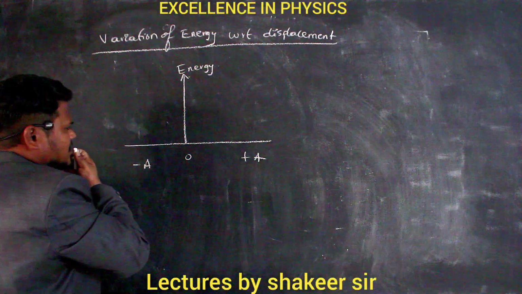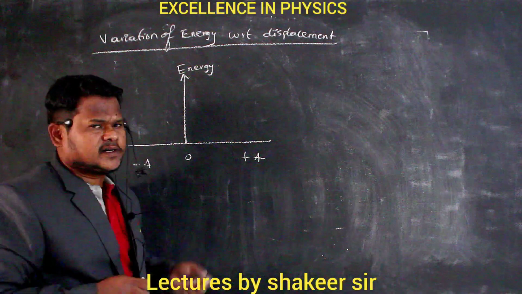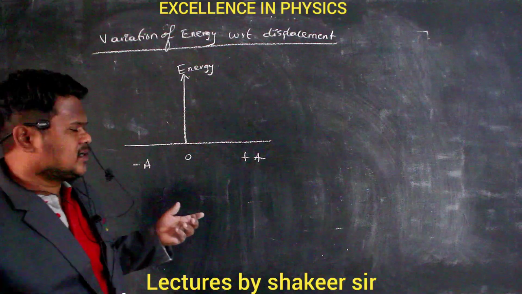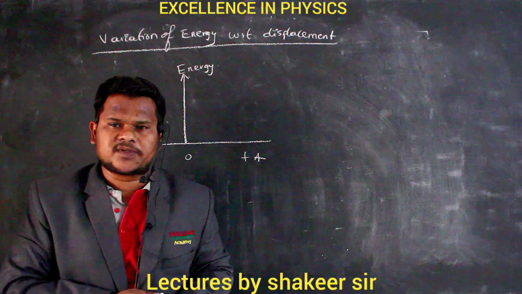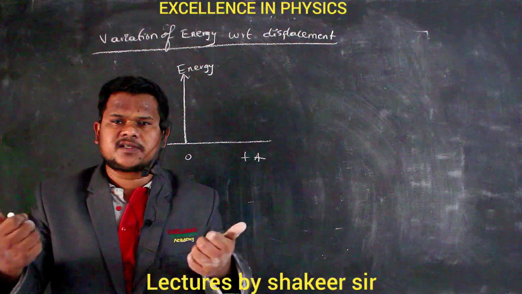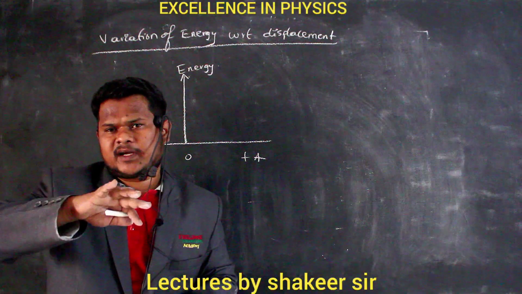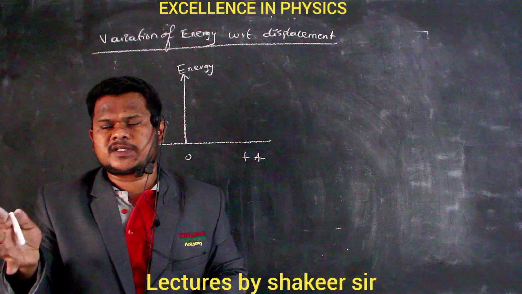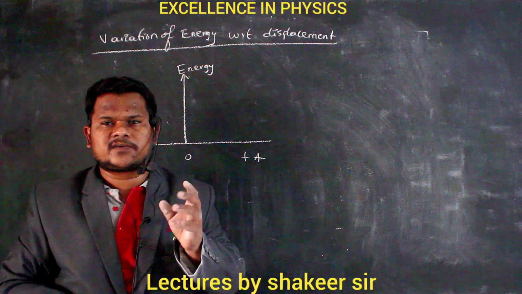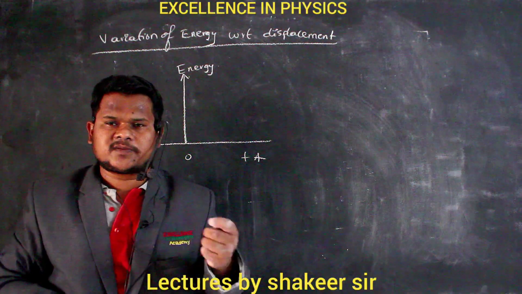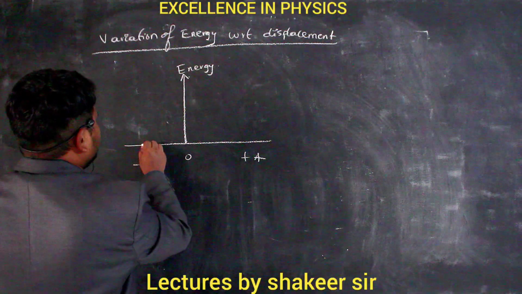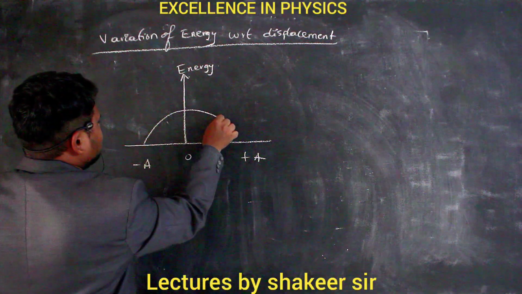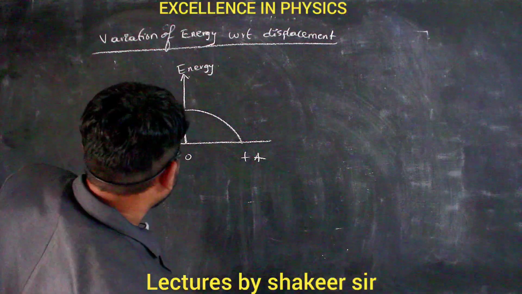So if I draw the kinetic energy graph, how can I draw it? Kinetic energy is maximum at the mean position, and at the extreme positions it is 0. Clear? So if I calculate kinetic energy at different positions and draw the graph with respect to the displacement of the particle from the mean position, then this is the graph which I will get. Are you able to understand?